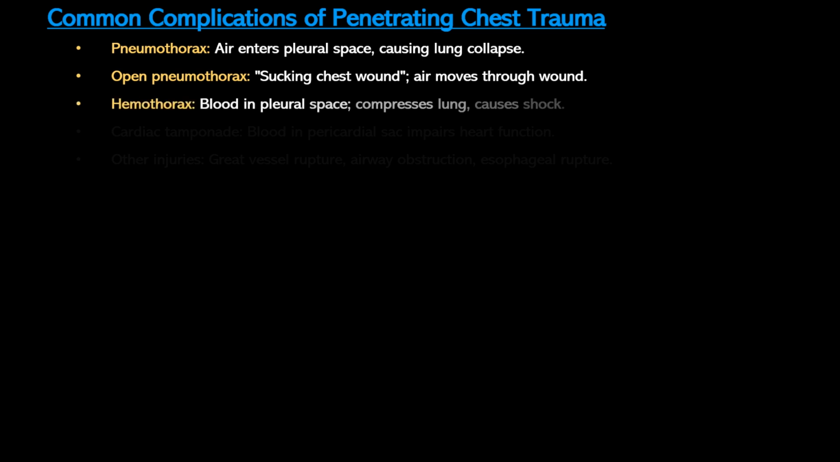A hemothorax involves blood pooling in the pleural space, compressing the lung and reducing ventilation. In severe cases, called massive hemothorax, it can lead to hypovolemic shock. Cardiac tamponade is a life-threatening condition where blood accumulates in the pericardial sac surrounding the heart. Classic signs include Beck's triad, which is hypotension, muffled heart sounds, and jugular venous distension.